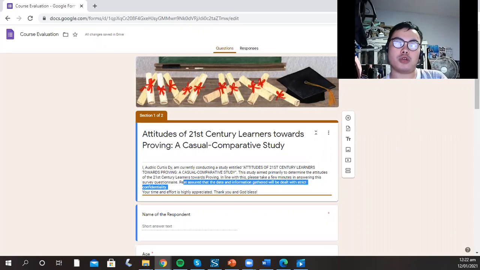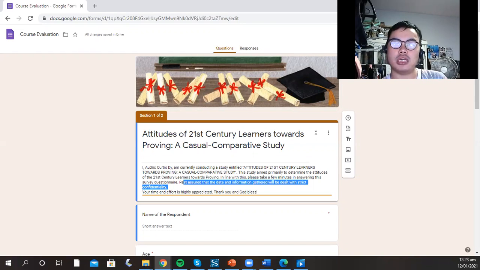So we're going to make a survey using Google Forms. Why have I decided to make a survey using Google Forms? Because nowadays we're in this pandemic and in the phase of online learning. So instead of printing surveys, we're going to disseminate the surveys online to each of the respondents. Why do I prefer Google Forms over printing surveys?